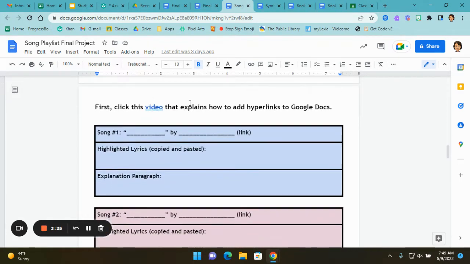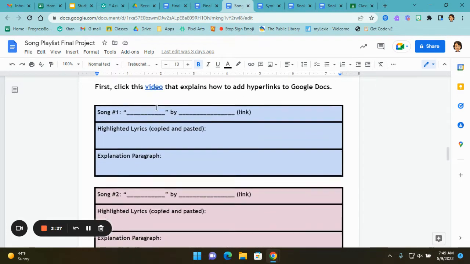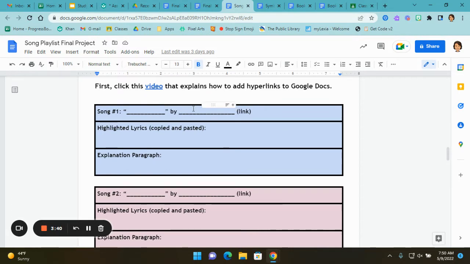You'll watch this link that explains how to add links to Google Docs. And then you'll have these boxes where you put your song name, who it's by, and the link to your song, the highlighted lyrics that you copied and pasted, and highlight the parts that connect, and the explanation paragraph.